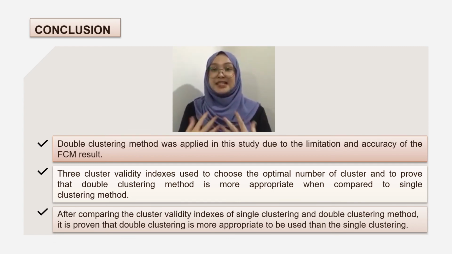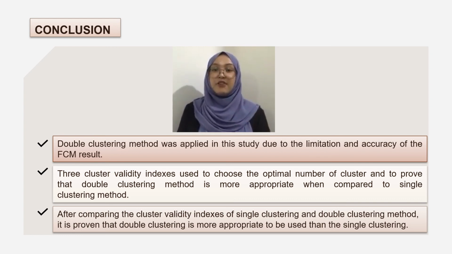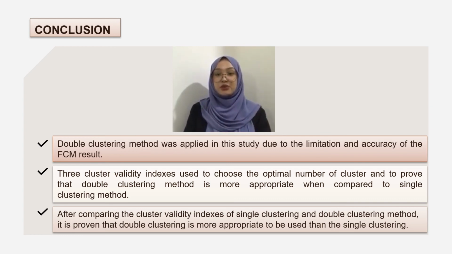So it has successfully given more appropriate results, and the results show that the double clustering method could divide more than 200 daily data of electricity consumption into three groups, which are industrial area, commercial area, and office area, and obtain their typical electricity load profile for each group.